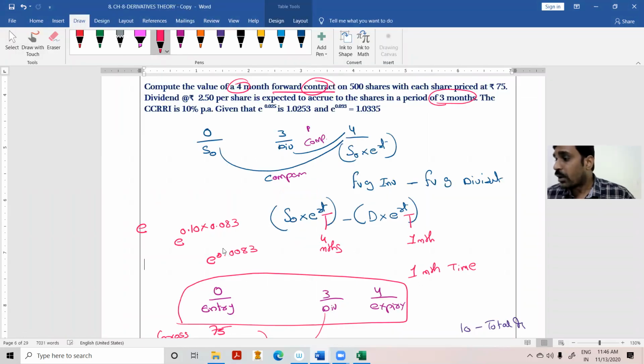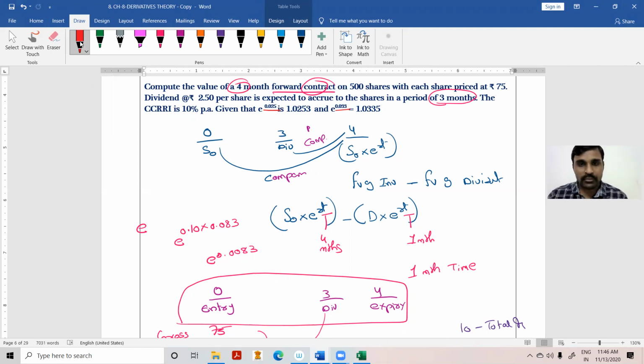This is the correct part. But since this is not given, look at this problem. They have given e to the power of 0.025 and e to the power of 0.033. They have not given 0.0083. Table values have not been given. That is the reason I am not able to do this method.